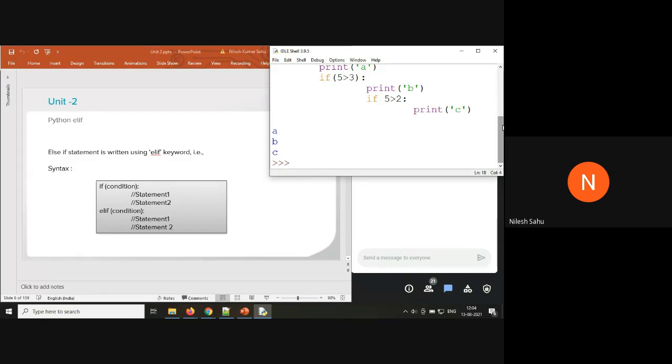Now, if you want to write else if, like in the case of Java and C language, we were having else if, else if statements. That means if the first condition is false, then go for checking the second condition. So for that we are going to use the elif keyword. So you can see the syntax here.